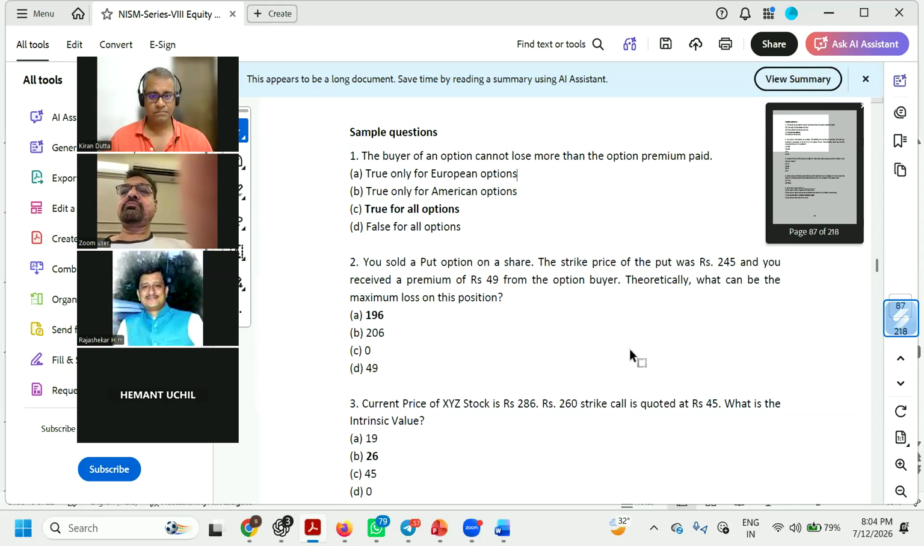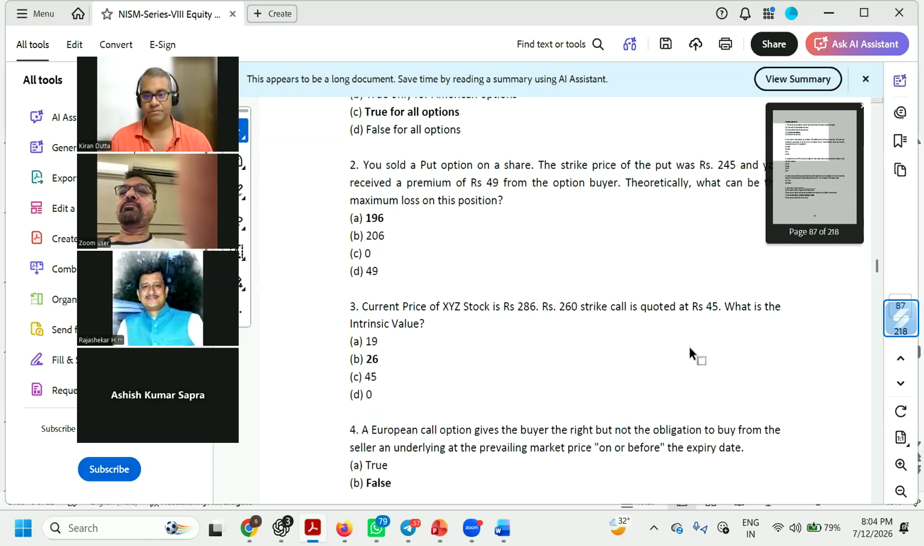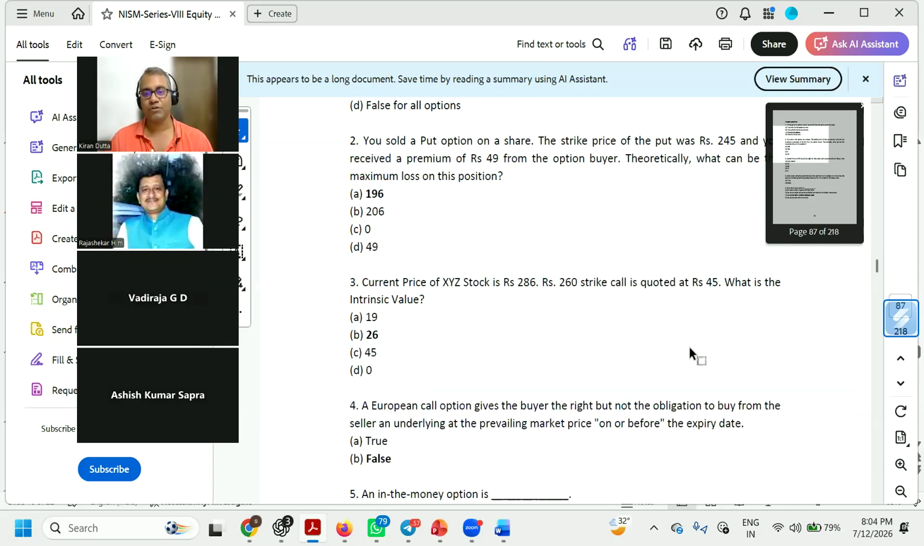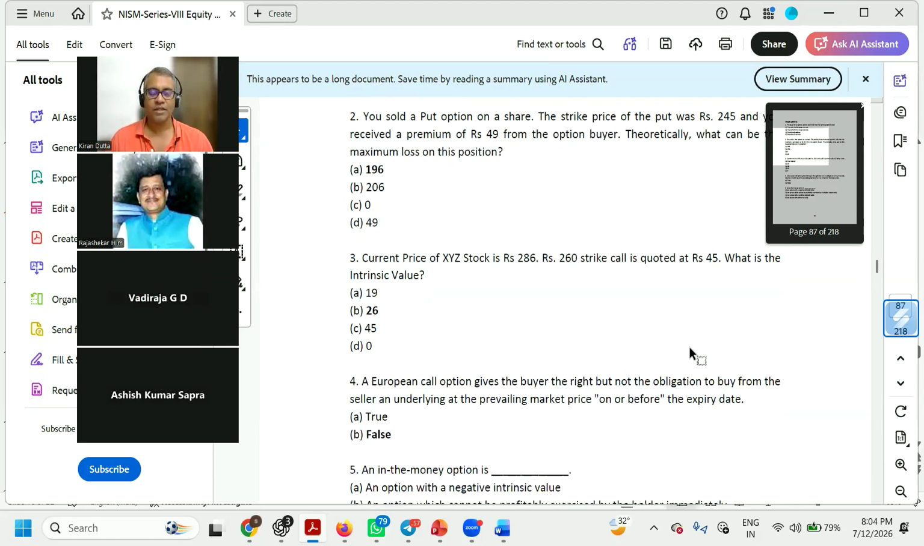49. It's 196, 245 minus 49. 196. No, that's the answer here. See, don't worry. We will do this again. Yes. We'll do that again. Don't worry, guys. Okay. Here, the current price of the stock is 286. What is the intrinsic value? Very easy. What did we say is the intrinsic value?